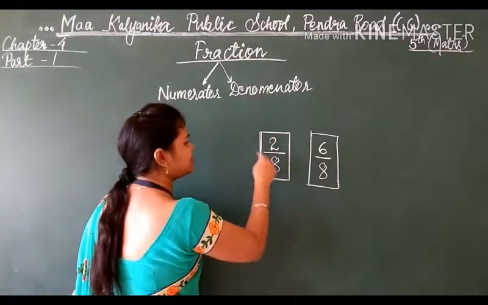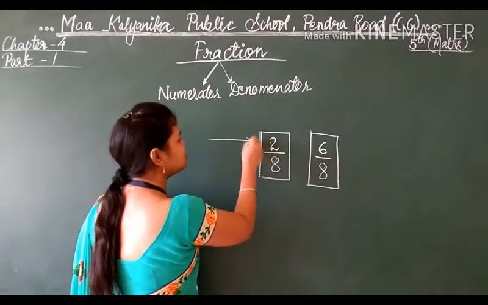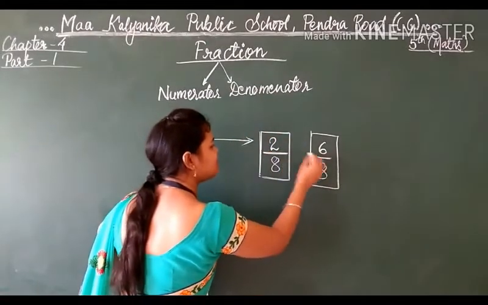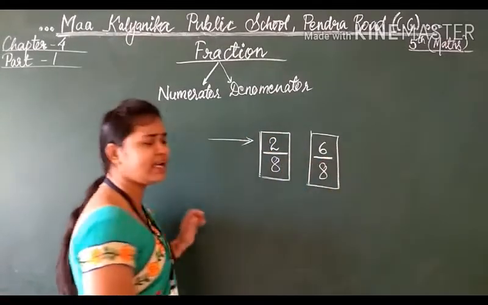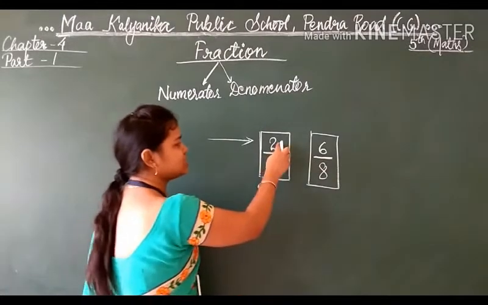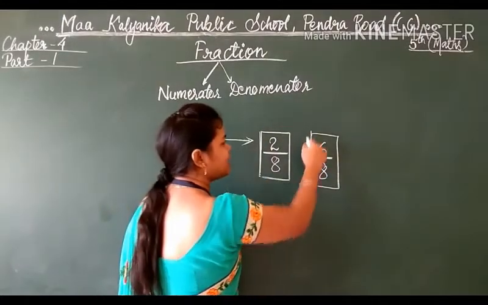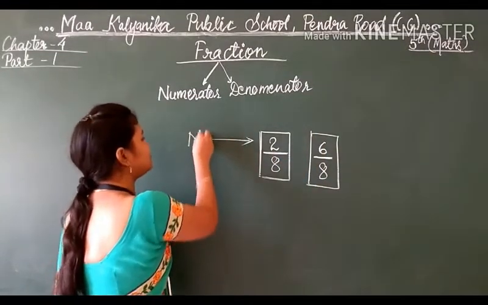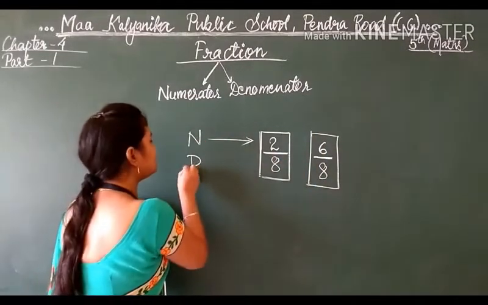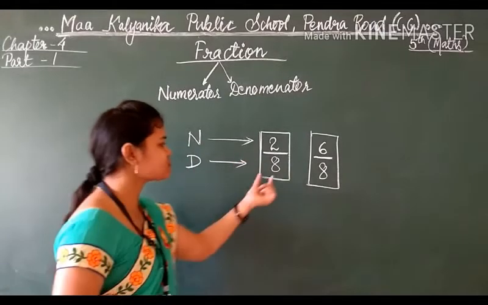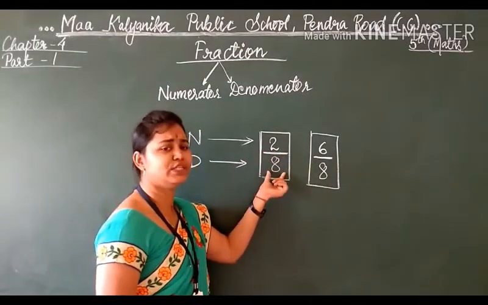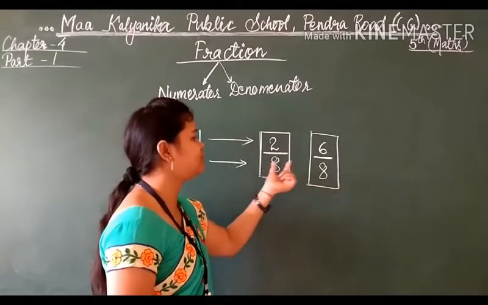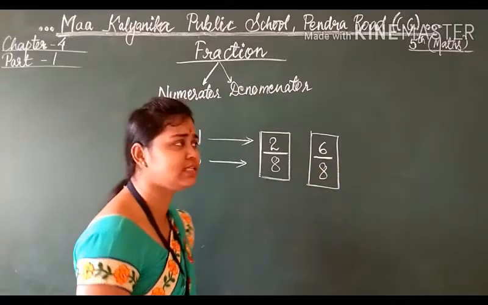For example, I am taking these 2 examples. The numbers above this division line are the numerators. 2 is the numerator in this fraction, and in this fraction 6 is the numerator. I am writing n for numerator. And what is the denominator, students? The number present below this line is the denominator. 8 is the denominator here, and here also 8 is the denominator.